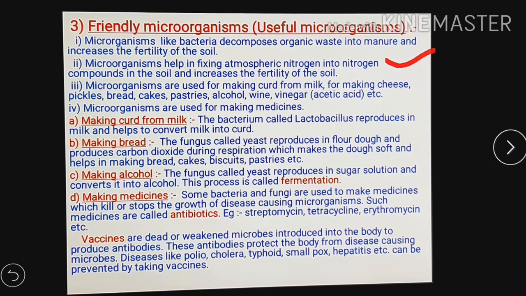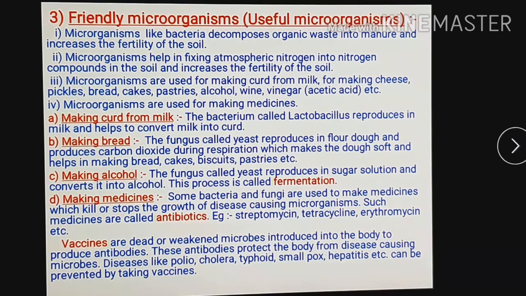It is found in the root nodules of the leguminous plant, and this microorganism helps to fix atmospheric nitrogen. 78% of the atmosphere is nitrogen. From that amount of nitrogen, some amount gets fixed into a soluble compound of nitrogen. Who will fix it? Rhizobium bacteria will fix that atmospheric nitrogen into a soluble compound of nitrogen.